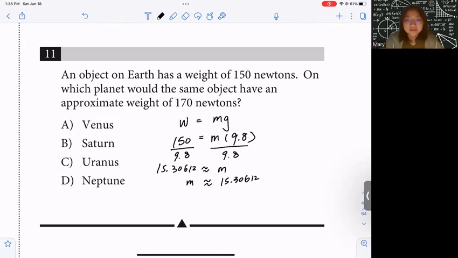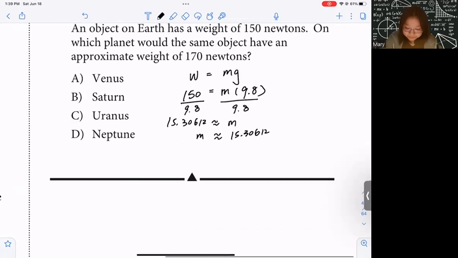Now, since we know the mass and we know the weight on a certain planet is 170, we can calculate the acceleration due to gravity. So weight, 170, equals mass, 15.30612, times g. Then g, using a calculator, is approximately 170 divided by 15.30612.